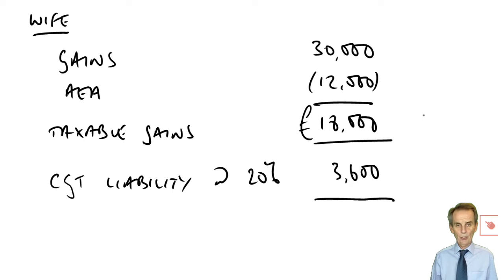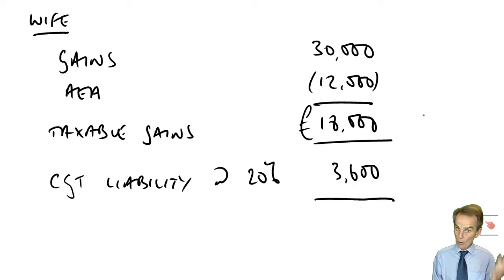So in which case, you now have to formulate a plan using quite clearly no gain, no loss transfers. Let's think what we're doing. We're going to ensure that each spouse uses their own AEA as much as can be done. It's never going to be perfect numbers, but here let's make sure we use as much of our own AEA as we can. So that would mean that if we got 3 assets, each yielding a gain of about £10,000,